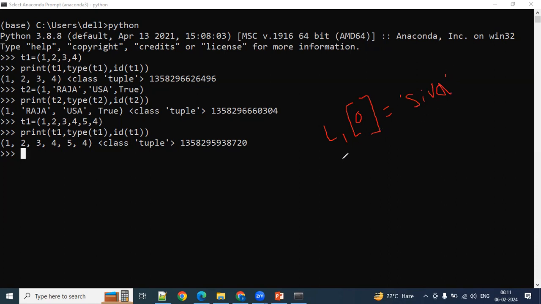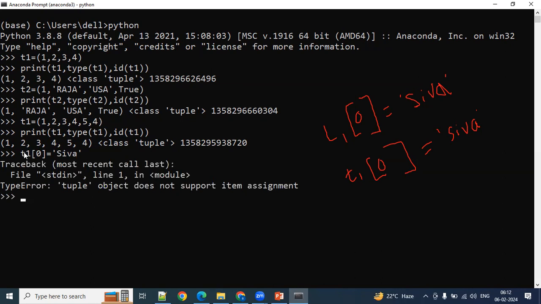What about the tuple? Tuple also you can update in the same way. So T1 of, we'll try to update in the same way. Whether it is allowing or not, we'll try to understand here. Initially tuple equal to 1, 2, 3, 4, 5, 4. So T1 of 0 equal to, in the first element I wanted to change it to Siva only. Always index you need to represent with the square brackets. We need to give here 0 equal to within single quotes, capital S Siva.